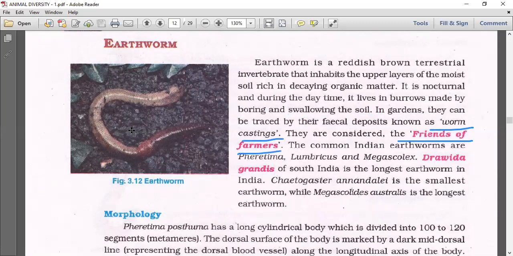The common Indian earthworms are Pheretima, Lumbricus, Megascolex. Drawida grandis of South India is the longest earthworm. Octochaetus (Ketogaster) anondali is the smallest earthworm. Megascolides australis is the longest earthworm in the world. Here we are to learn about Pheretima posthuma, which has a long cylindrical body.